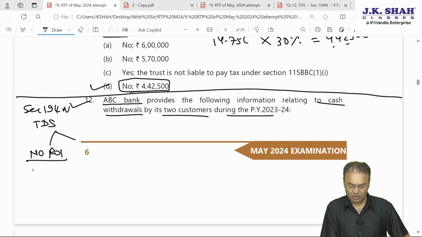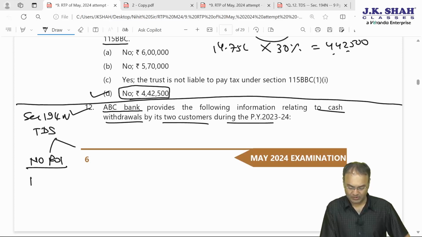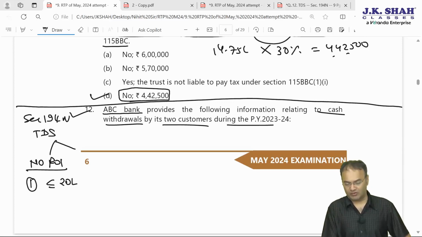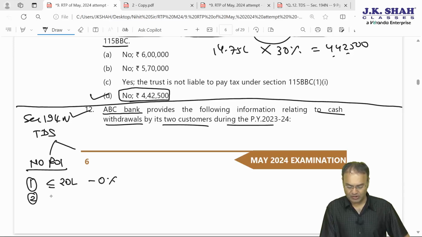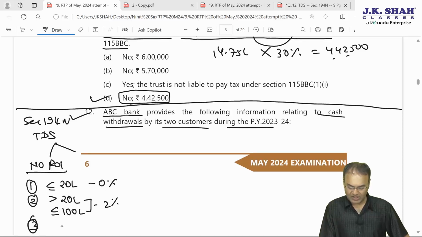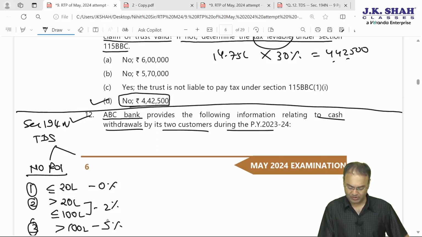There are 3 slabs. No TDS for the first 20 lakhs. If the withdrawal is up to 20 lakhs from one or more than one account, whether savings account or current account, cash withdrawal up to 20 lakh, no TDS. In case withdrawal is more than 20 lakh but up to 1 crore, that is on the next 80 lakh rupees, TDS will be at the rate of 2%. And for cash withdrawal exceeding 1 crore by such people, TDS will be at the rate of 5%.